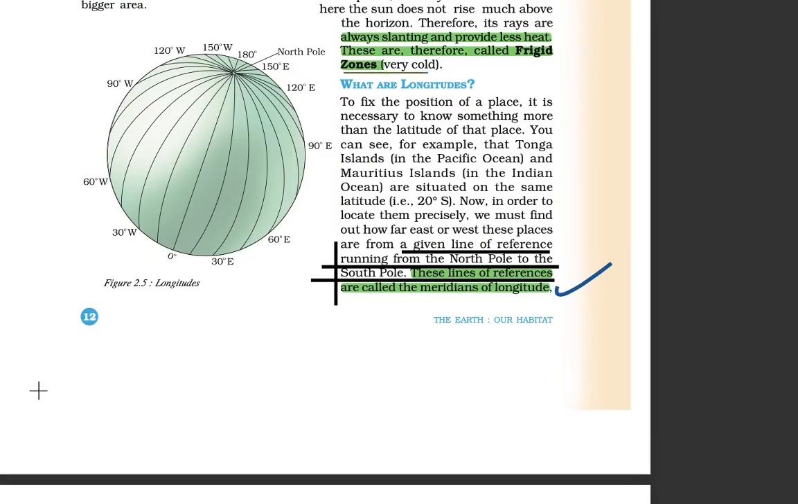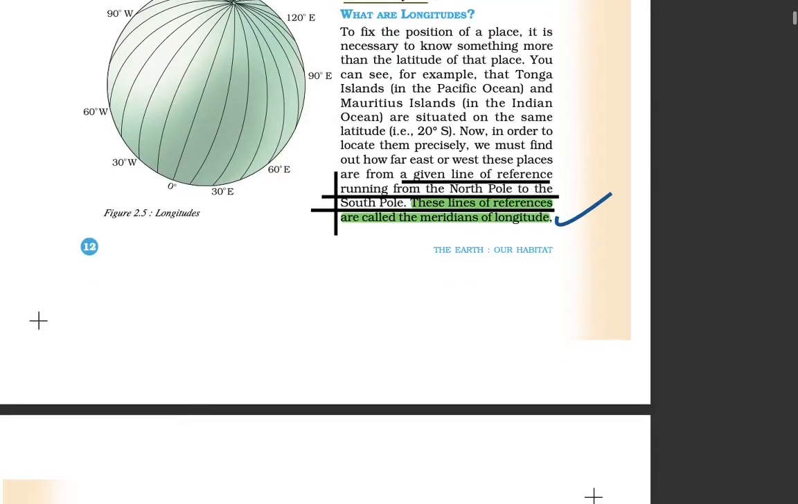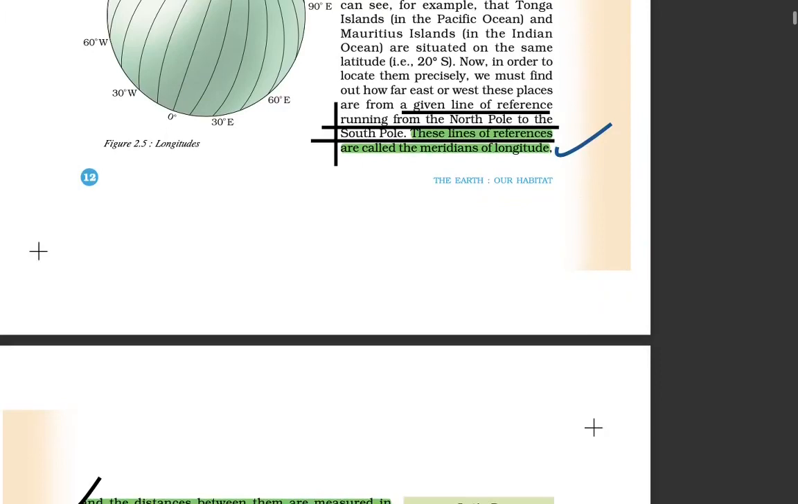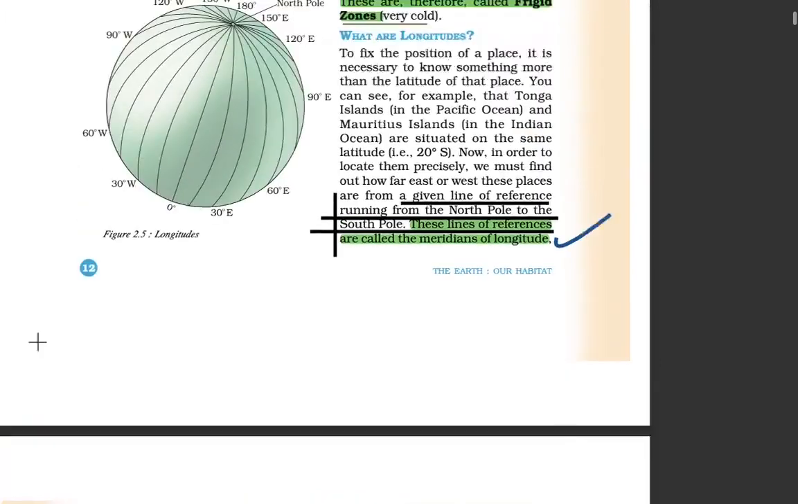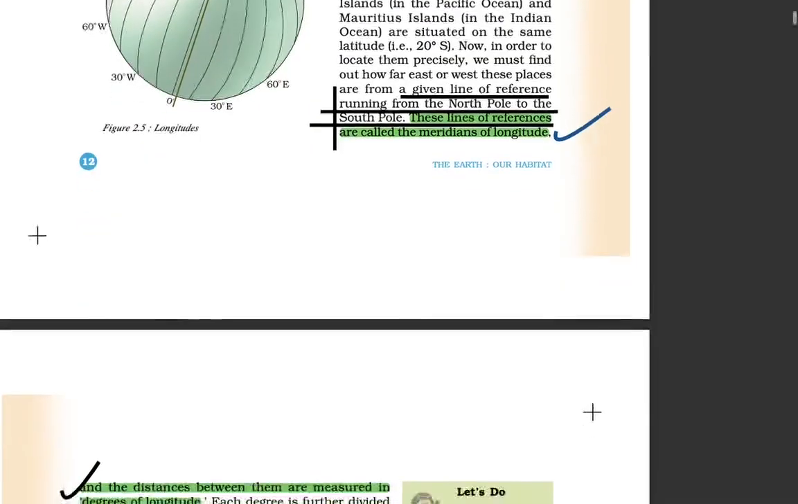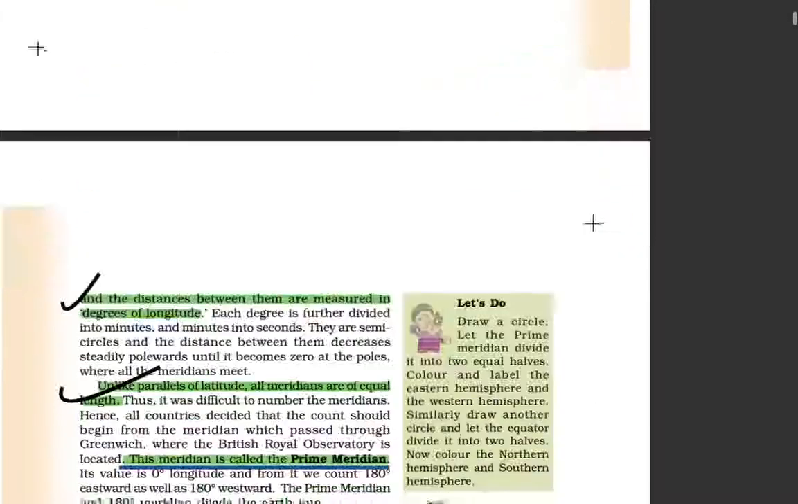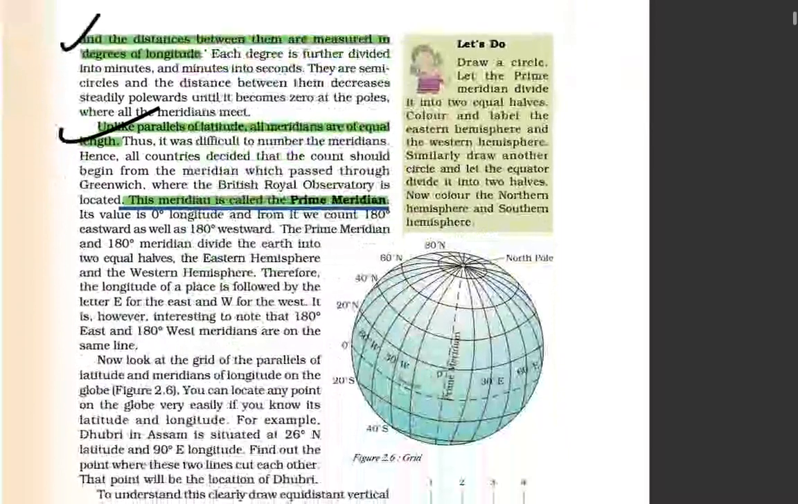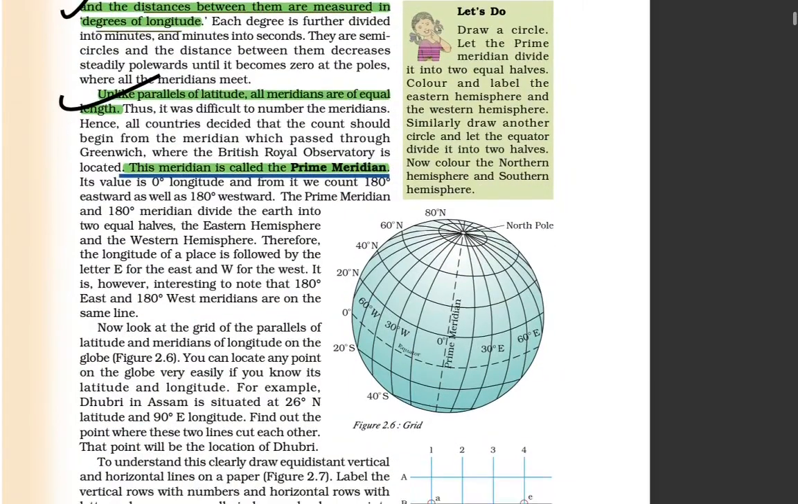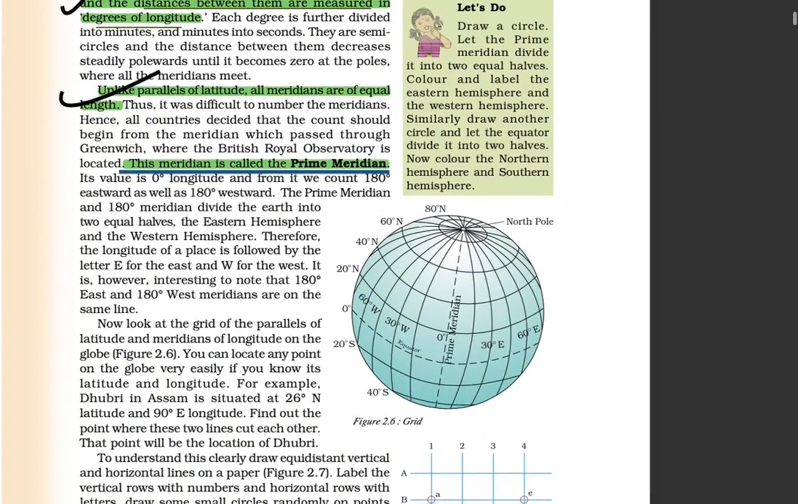Now coming to longitudes. Longitudes are lines of reference running from the North Pole to the South Pole. They are known as meridians of longitude, and the distance between them is measured in degrees of longitude. Each degree is further divided into minutes, and minutes into seconds.